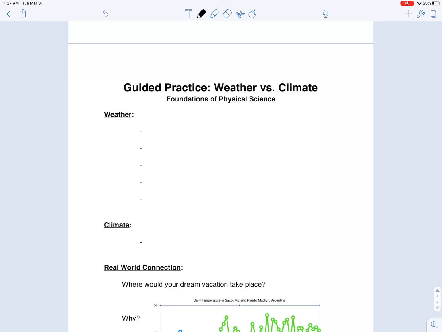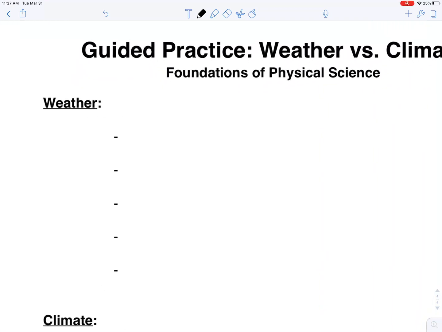Hopefully you've got the note sheet open in Notability, this blank one here, and you've got that posted to Notability, and you can use this video, you can stop it as you go to fill in your own notes, and those notes will be helpful for you as you work on your CK12 assignment later, and also studying up for future quizzes and tests. So let's talk about weather.